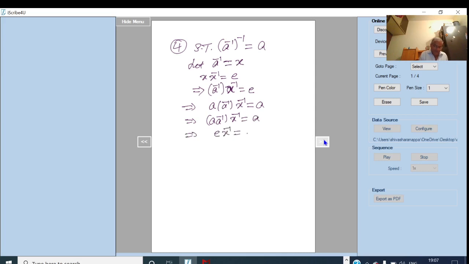And as E is the identity element, therefore we write X inverse is equal to A. This implies X inverse, X inverse means this is nothing but A inverse of inverse is equal to A. Okay.